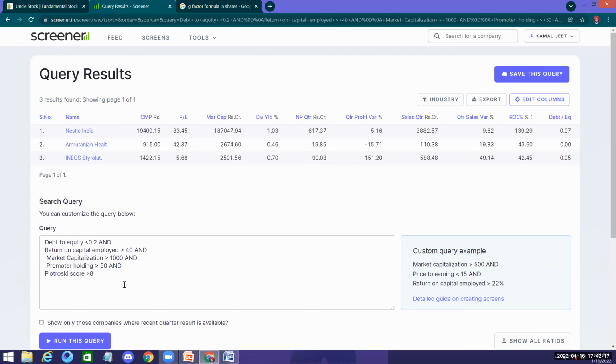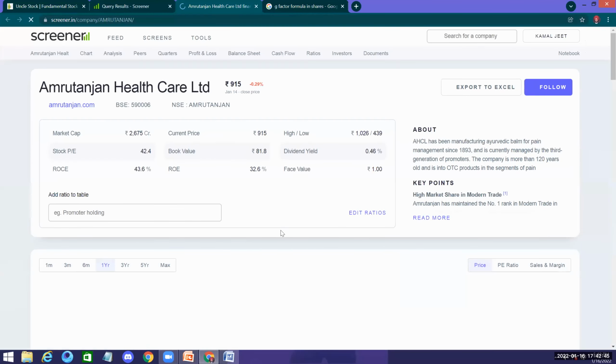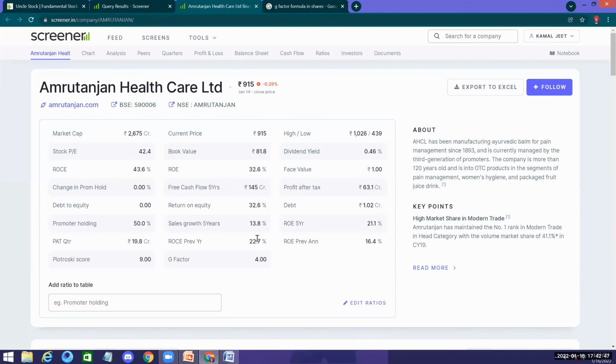So anybody trying to do this on their own, even on a small scale, still has 3 companies coming into it. We don't expect any company with more than maybe 1,000 crores market capitalization to go bankrupt in any form, so I'm not putting the Altman Z score onto it. But you can see how a simple thing can give you 3 companies to put your money into. Now, Amrit Taranjam, if you see, the growth, everything is good.